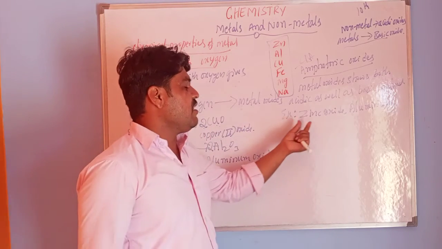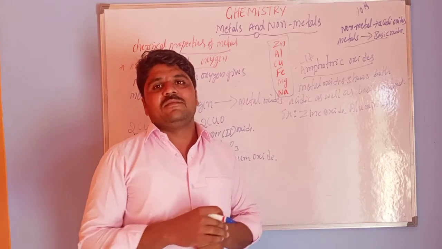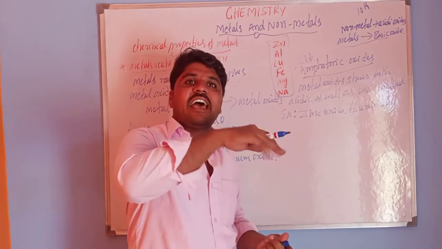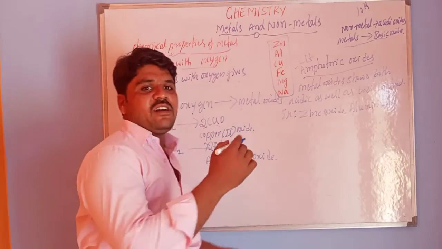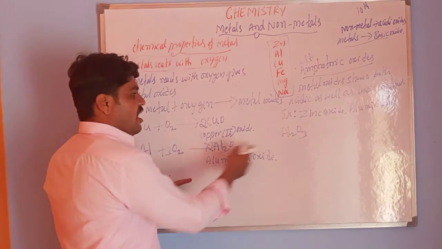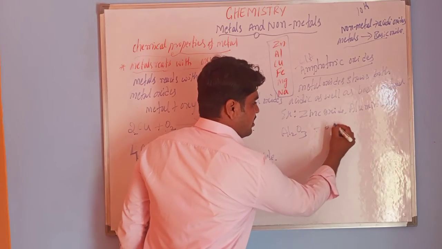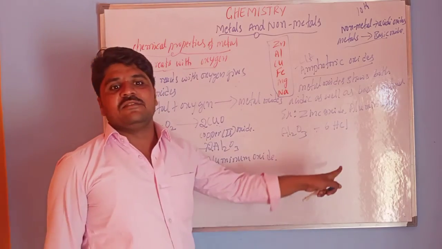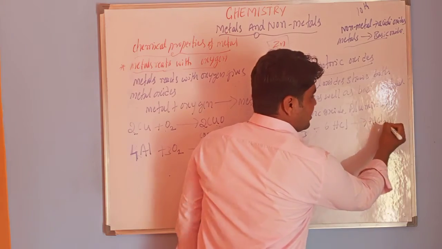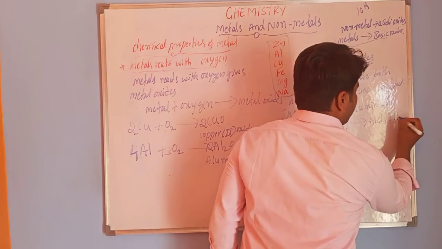Generally bases do not react with acids, but aluminium oxide reacts with both acid as well as base. For example, aluminium oxide, Al2O3, reacts with hydrochloric acid to give a salt, AlCl3, and water.